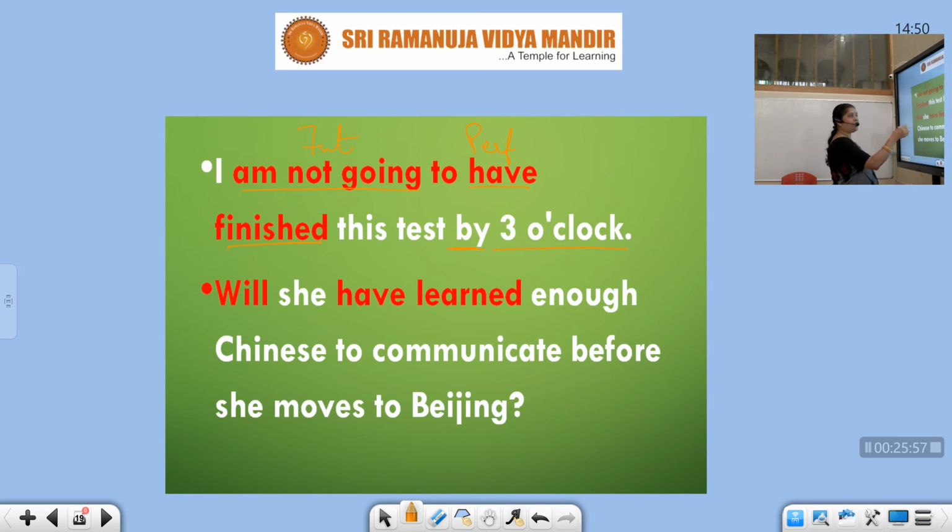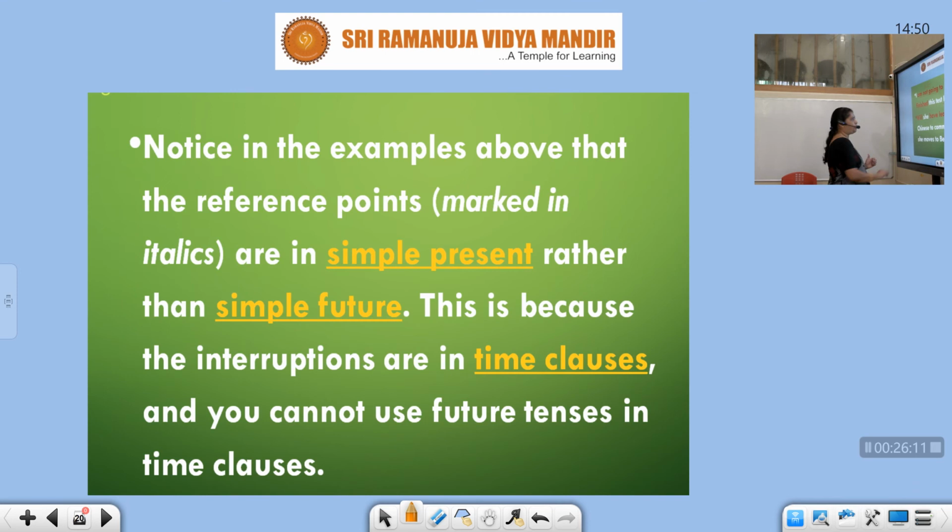So question: will she have learned enough Chinese to communicate before she moves to Beijing? Now she is going to China. Before she goes to China, will she learn enough Chinese language to go and communicate with them there? So now you must have understood how to use your future perfect. Future perfect: before some action in the future, this action should be completed.